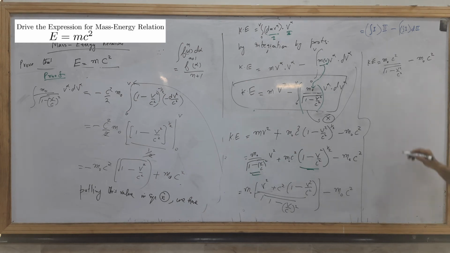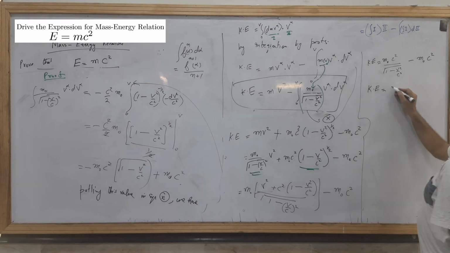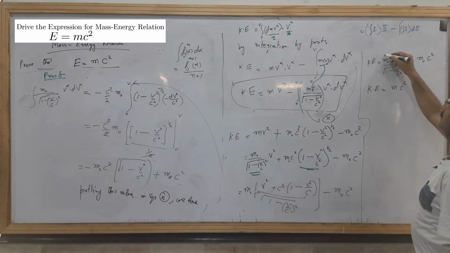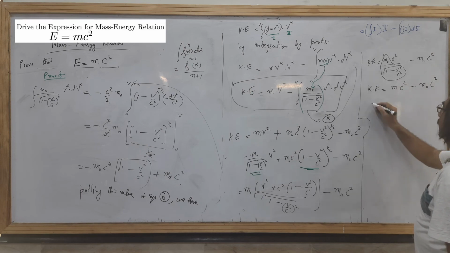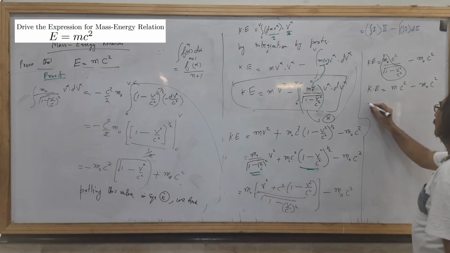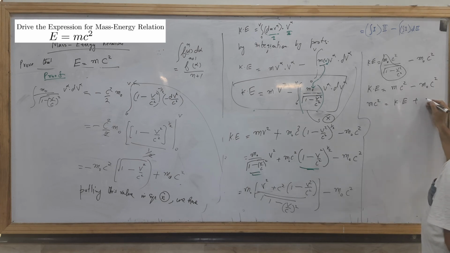And I may write in this form: the kinetic energy is equal to mc square, this is m, minus m naught c square. And I may say that mc square is equal to kinetic energy plus m naught c square.